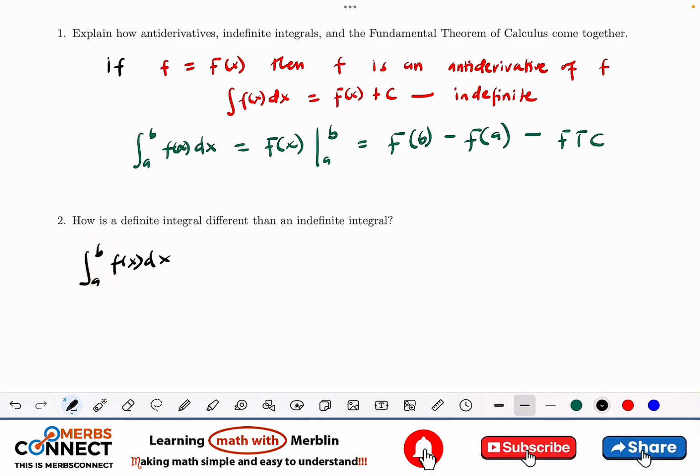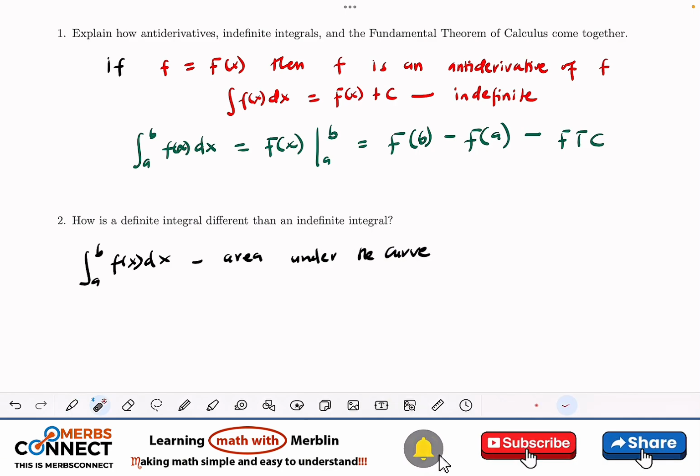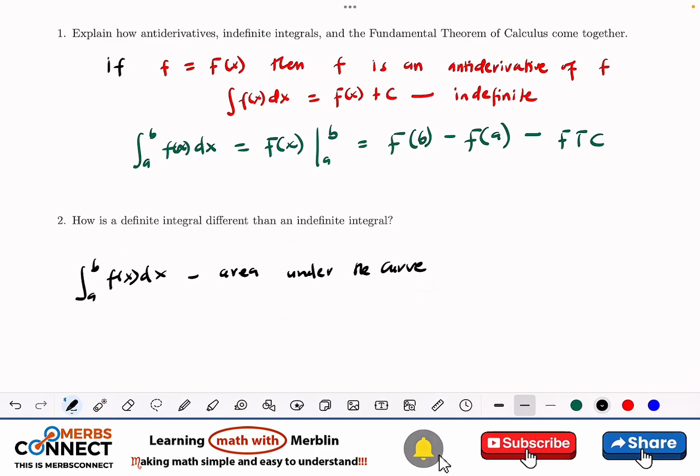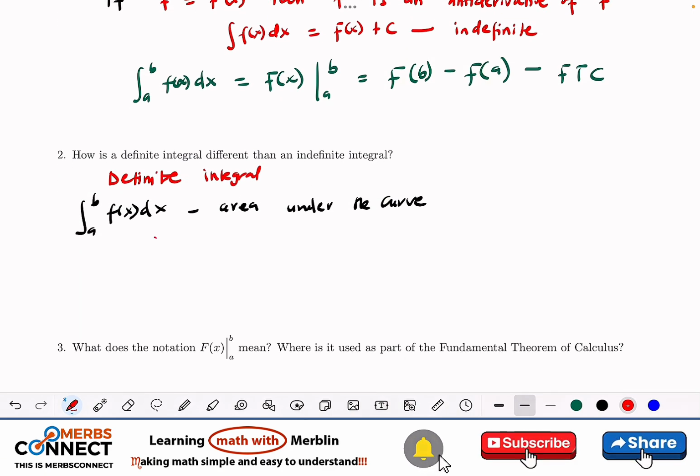So this is the area under the curve. So anytime you have this, we are talking about area under the curve. This is the definite integral that we are talking about.